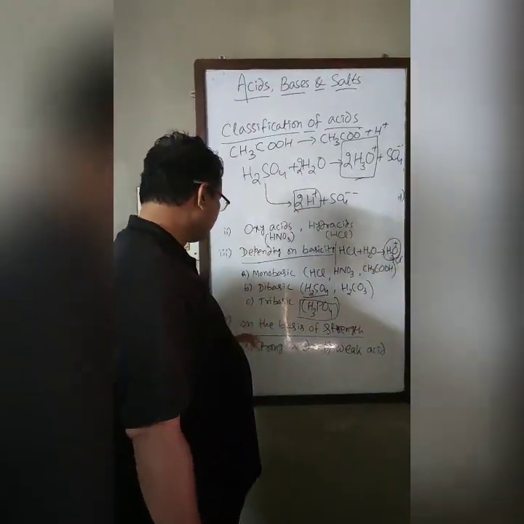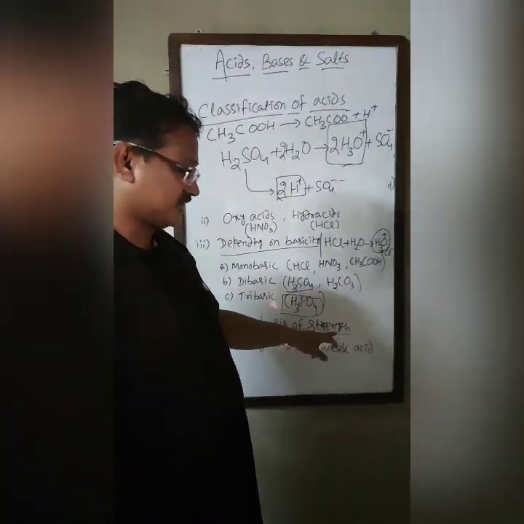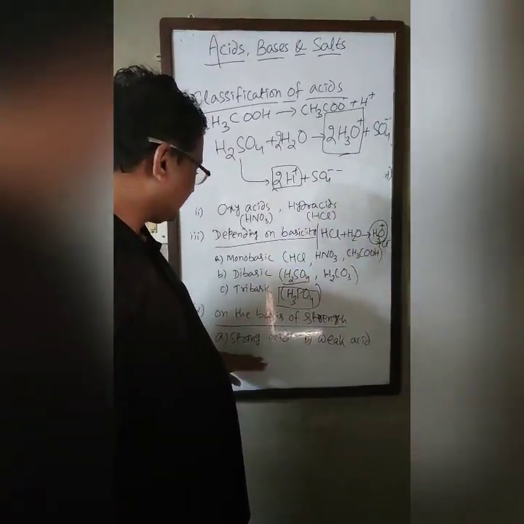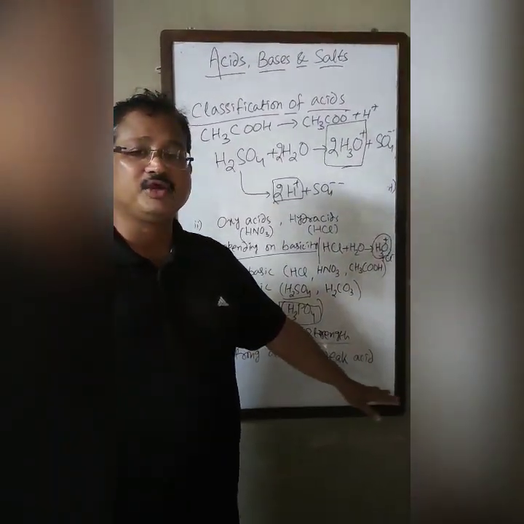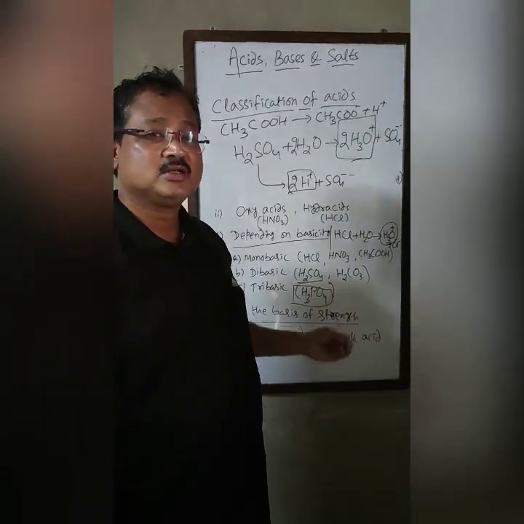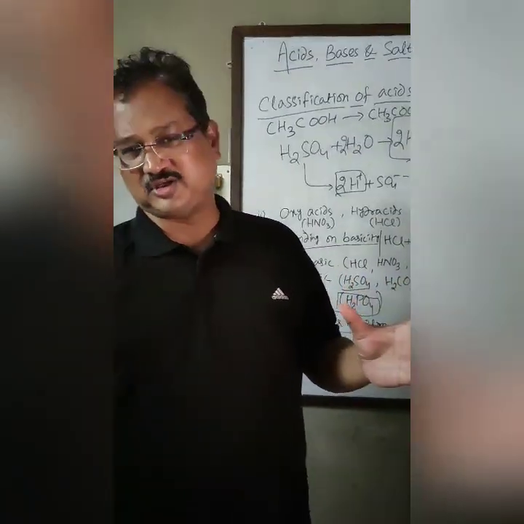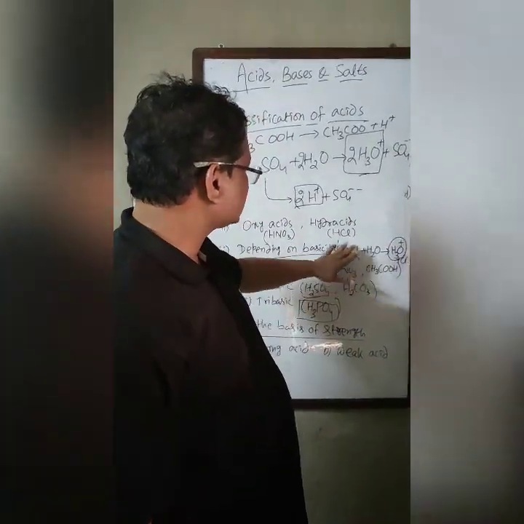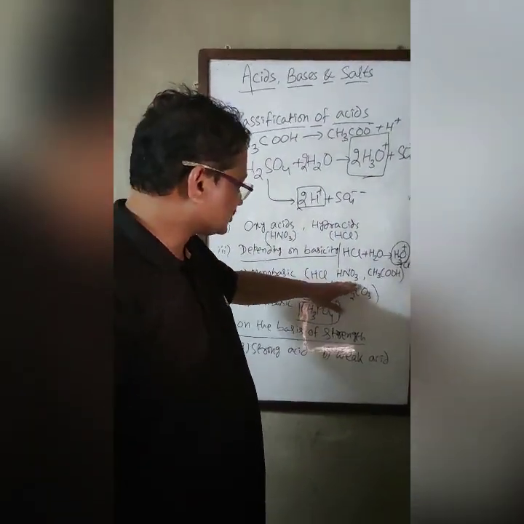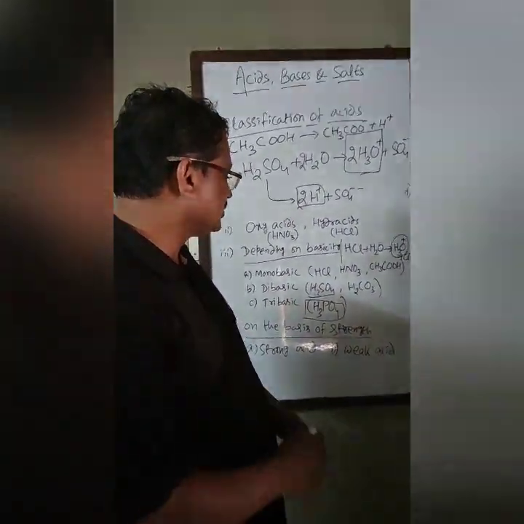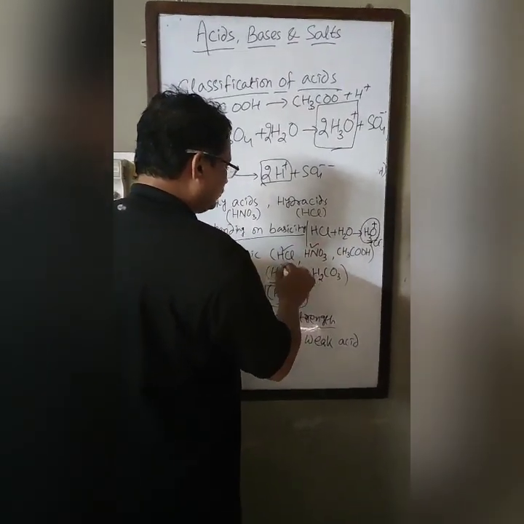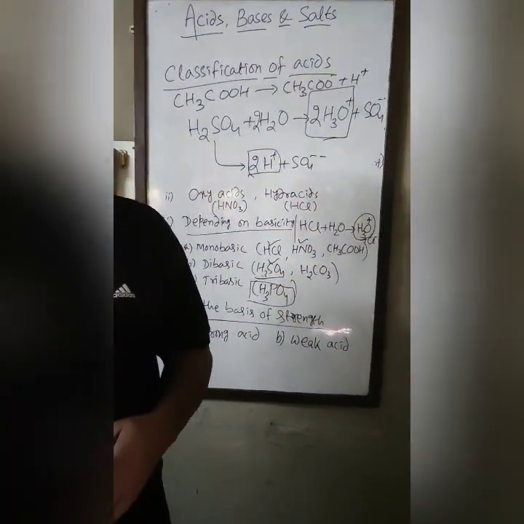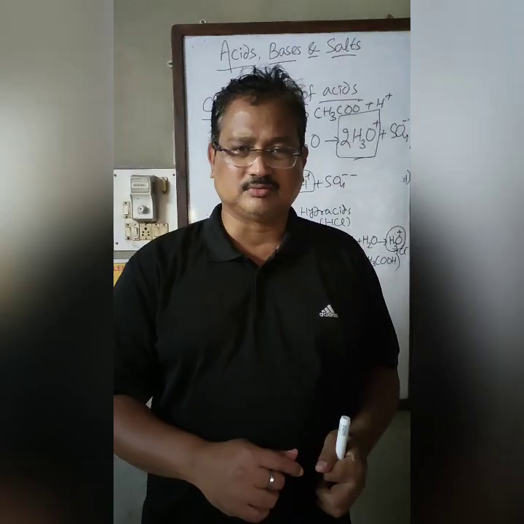Then on the basis of strength, we can classify acids as strong acid or weak acid. A strong acid means an acid which completely ionizes in water. Hydrochloric acid, nitric acid and sulfuric acid are all strong acids because they ionize almost 100% in aqueous solution.